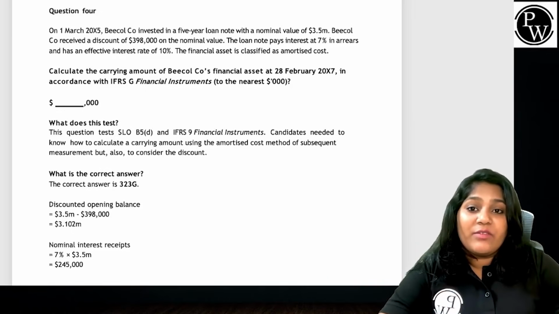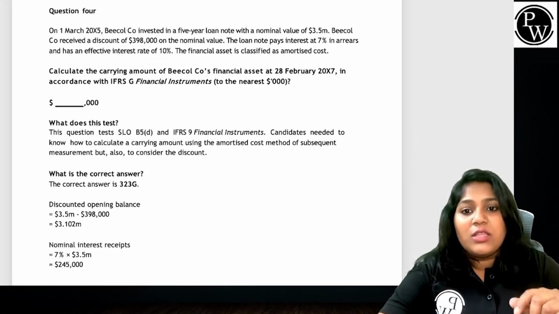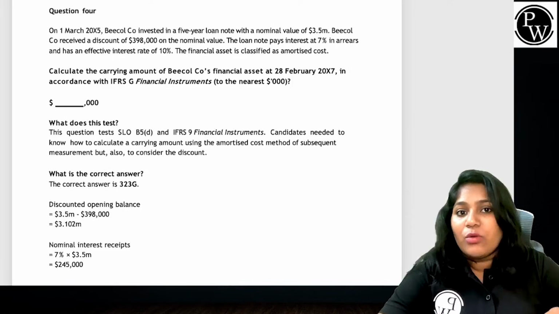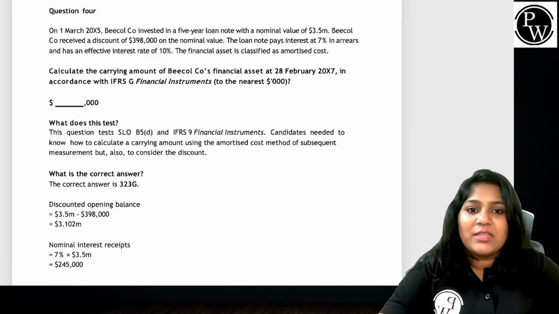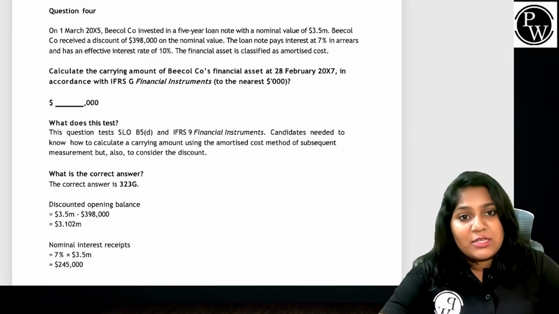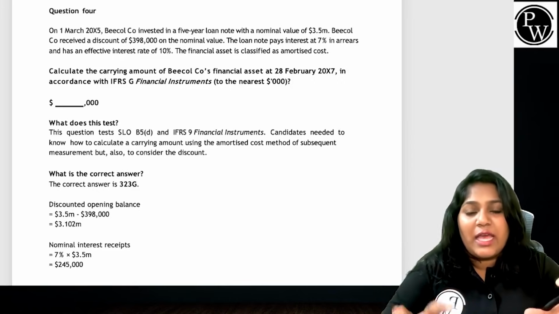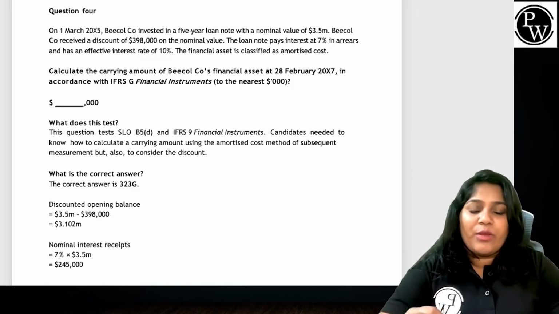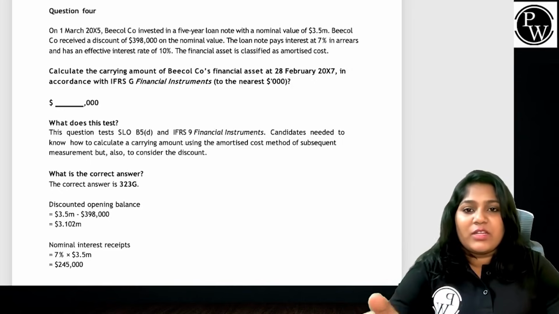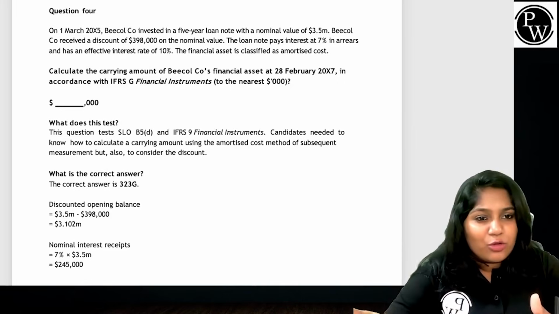B Coal Company received a discount of $398,000 on the nominal value. It is not the final value. A loan note pays interest of 7% in arrears and has an effective interest rate of 10%. The financial asset is classified as amortized cost. You have to calculate the carrying amount of B Coal Company's financial asset at 28th February X7 in accordance with IFRS 9 Financial Instruments. Typically, we have to find out the closing balance.